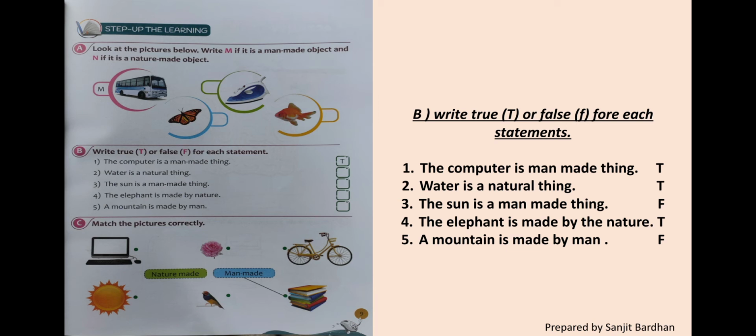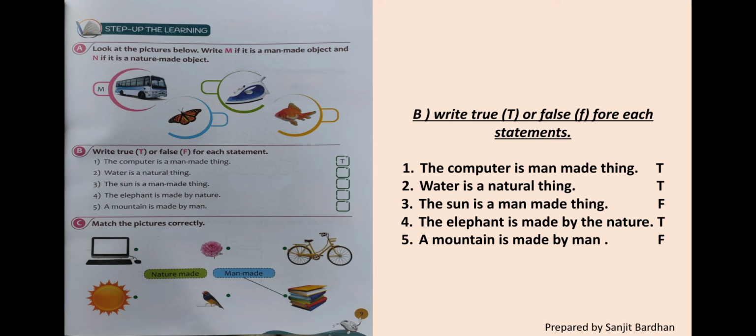The sun is a man-made thing. No, the sun is not made by man. It is a natural object, that's why the statement is false, incorrect. The elephant is made by nature. Yes, the elephant is a natural object, that's why we write here true. A mountain is made by man. This statement is also incorrect. A mountain is a natural object, that's why we write here false.